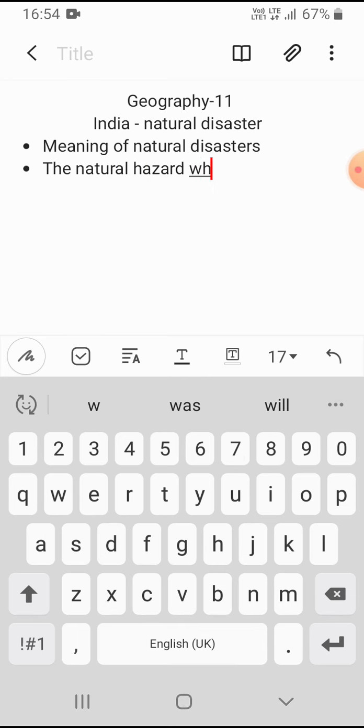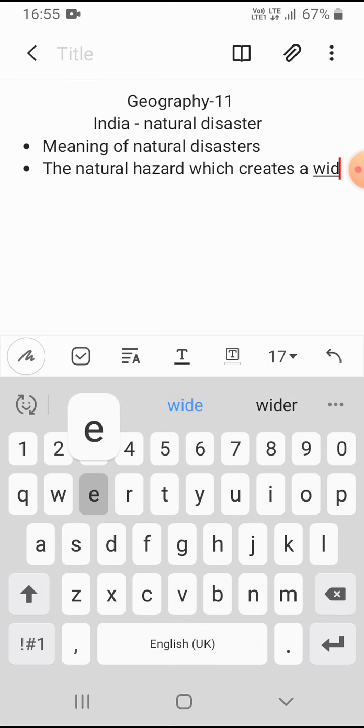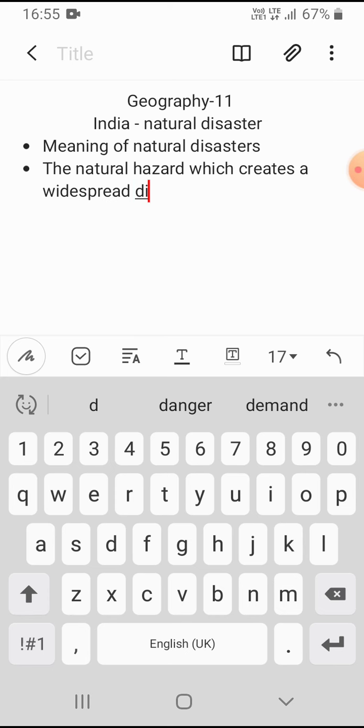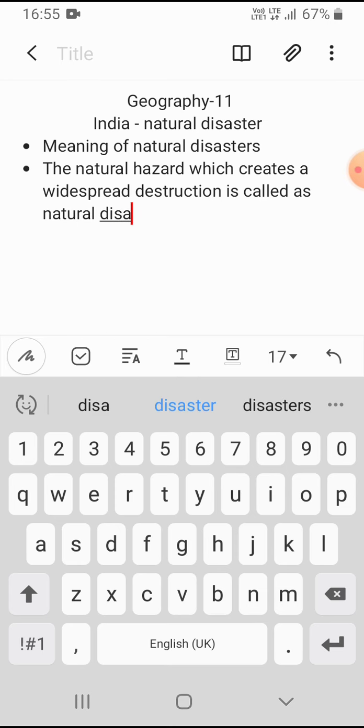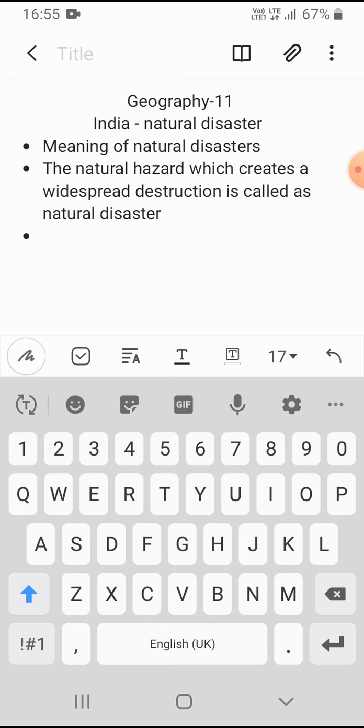Natural hazards which create widespread destruction, a huge destruction of human beings and human properties, are called natural disasters.